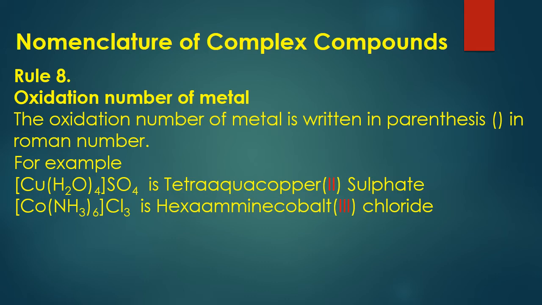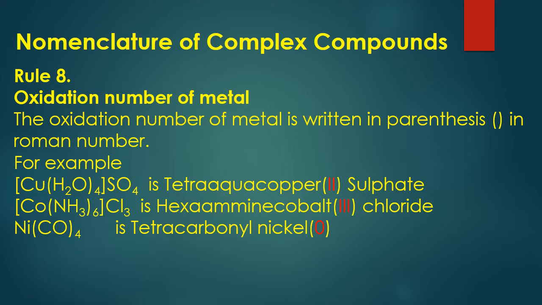Another example is [Co(NH3)6]Cl3. This is hexaammine cobalt(III) chloride. Here cobalt is in +3 oxidation state, therefore we have written 3 in parenthesis in Roman numerals.